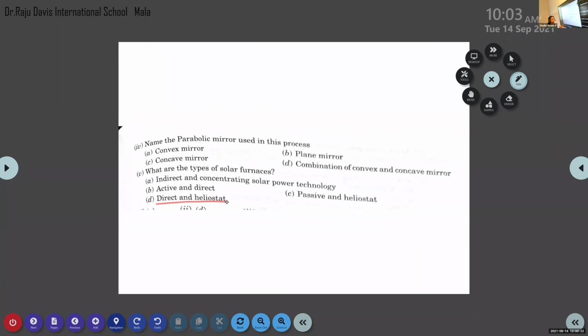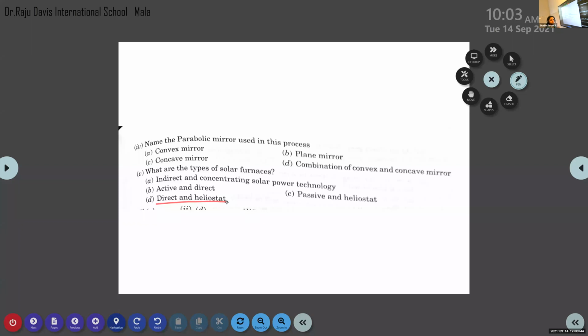Sometimes, with the case study method, they give a paragraph and the answers will not be directly there. You read the paragraph carefully, but you just think and answer. In case study questions, you connect it to something that we are studying in our class.